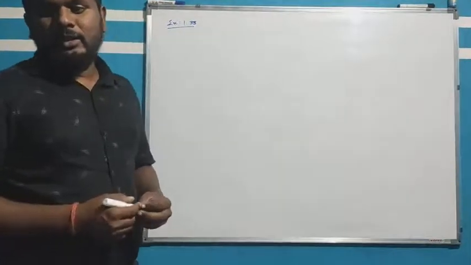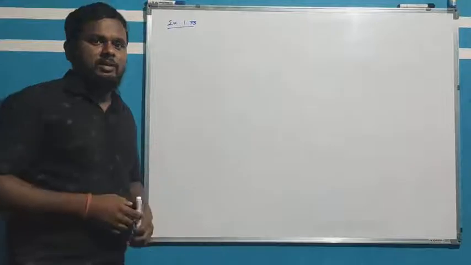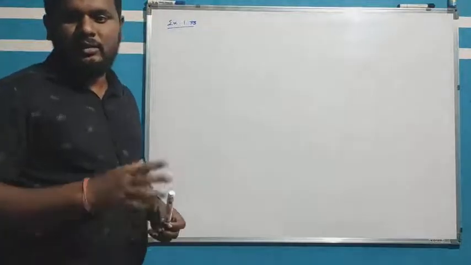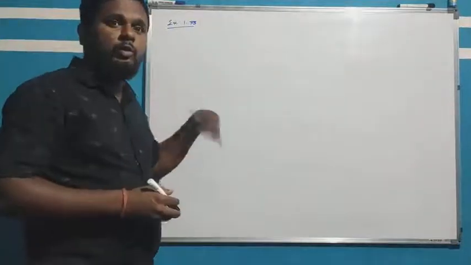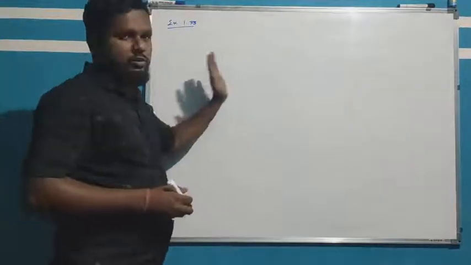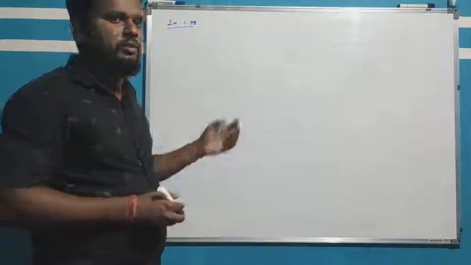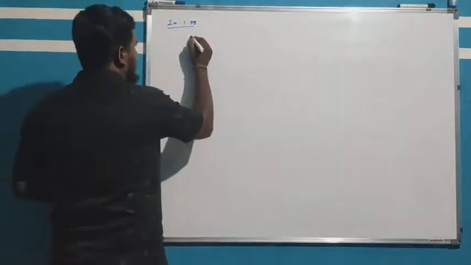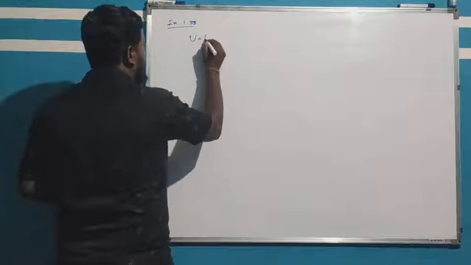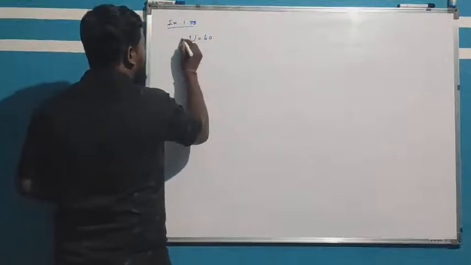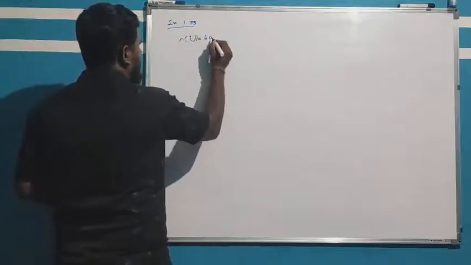In a residential area with 600 families, so totally 600 families there. Total means the universal set is given. So what is the universal set? Total families means the universal set. Number of universal set, how much? 600 families.